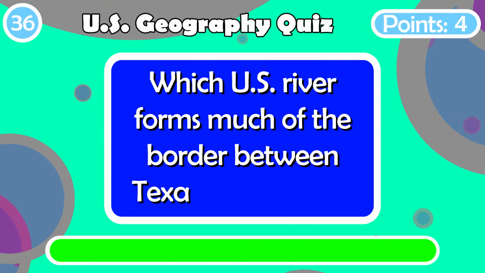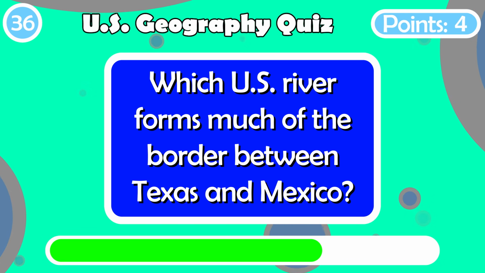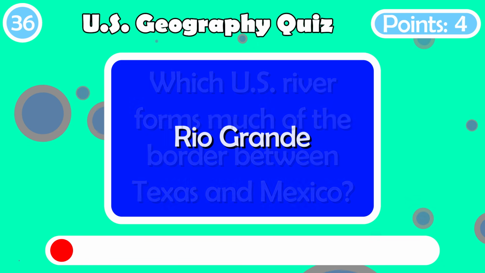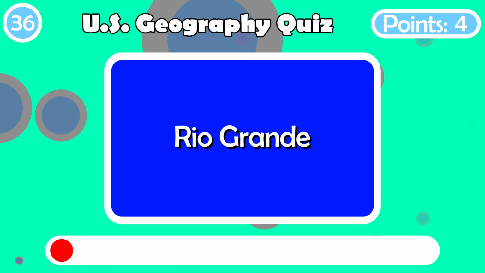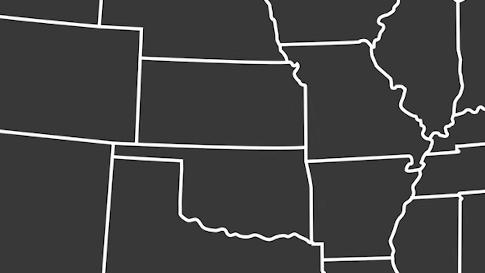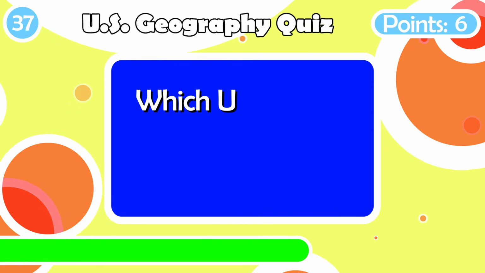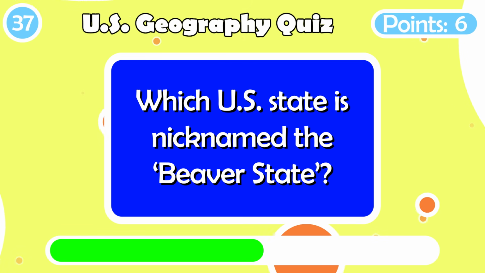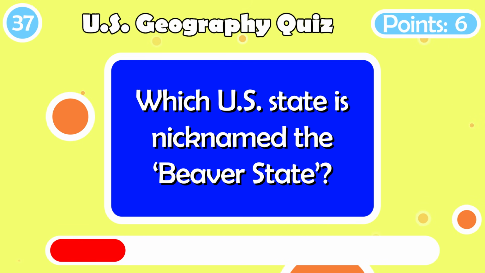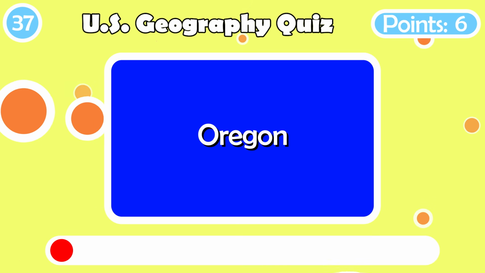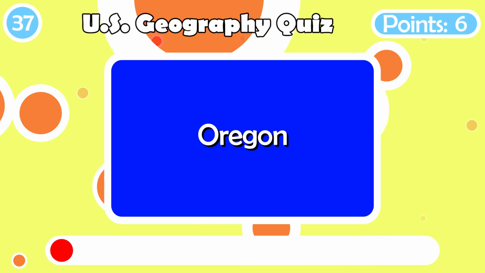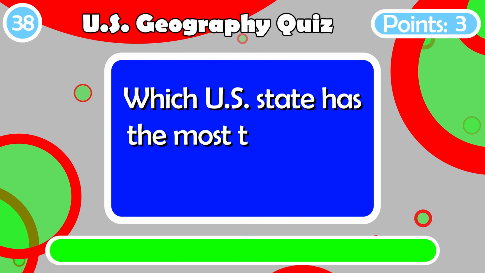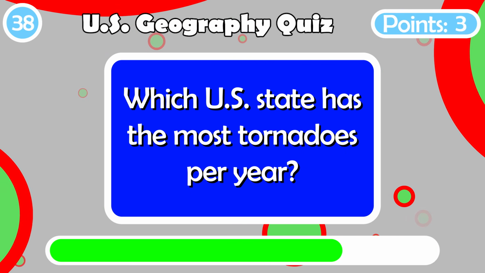Which U.S. river forms much of the border between Texas and Mexico? The Rio Grande. Which U.S. state is nicknamed the Beaver State? Oregon. Which U.S. state has the most tornadoes per year?